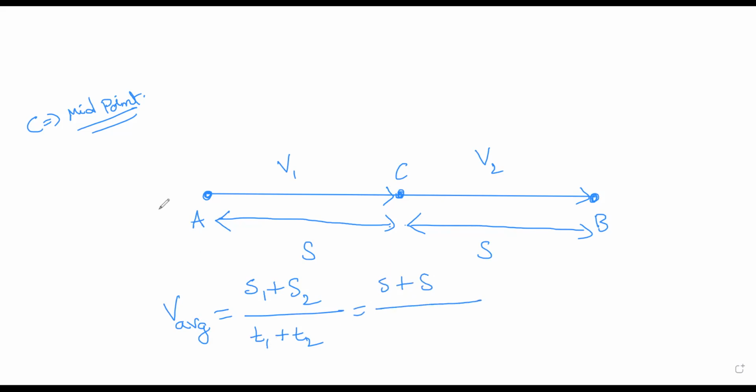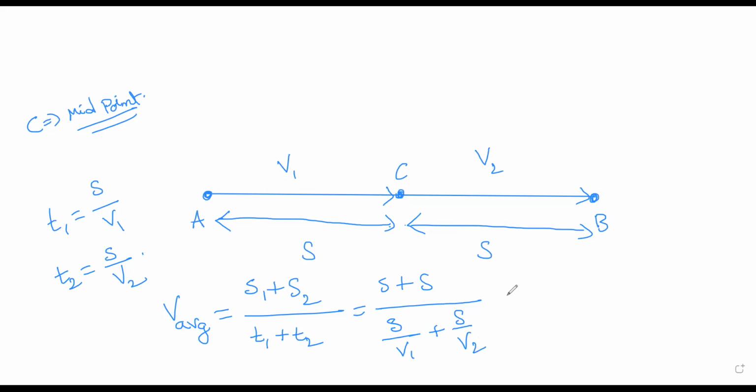Divided by T1. What is T1? It has traveled with the velocity V1, so the displacement S divided by V1 gives my T1. Similarly, T2 is nothing but the displacement divided by the velocity V2. So let us substitute that: S by V1 plus S by V2.